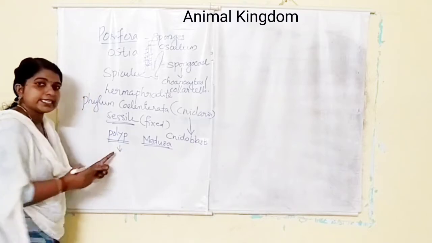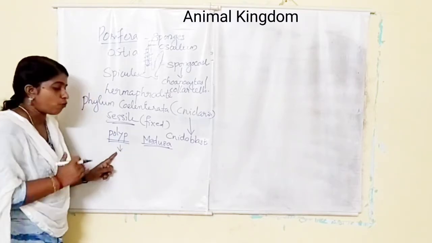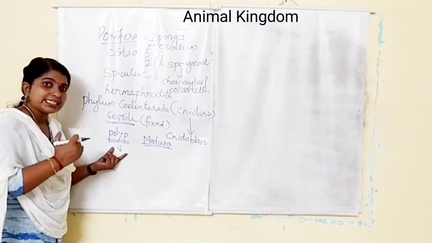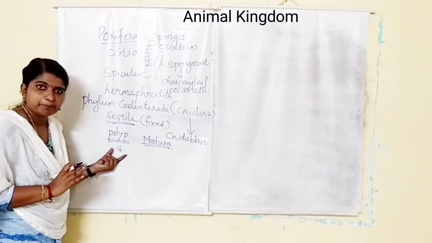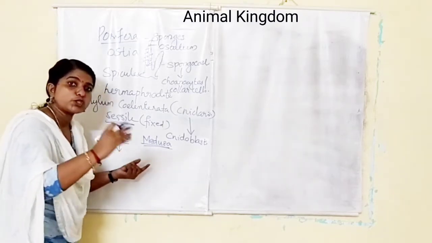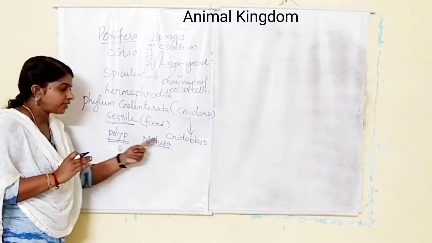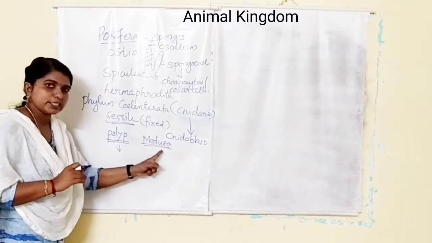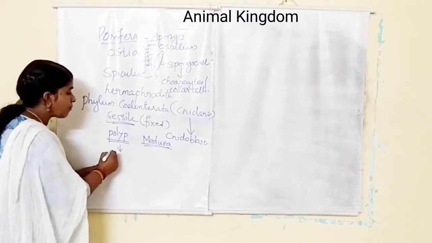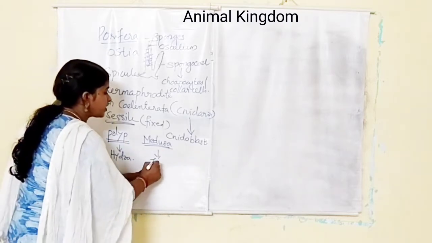Polyp is cylindrical in shape, sessile, attached, and asexual. Whereas medusa is umbrella shaped, free swimming as well as a sexual form. This one is asexual, this one is sexual. It is sessile, it is free swimming. It is cylindrical, it is umbrella shaped. Here the polyp example is Hydra, and the medusa example is jellyfish.